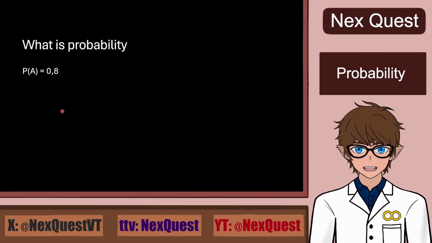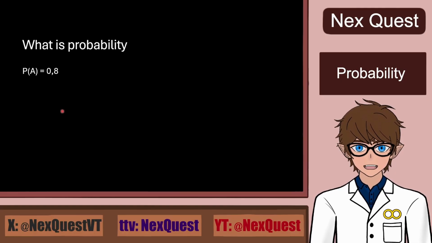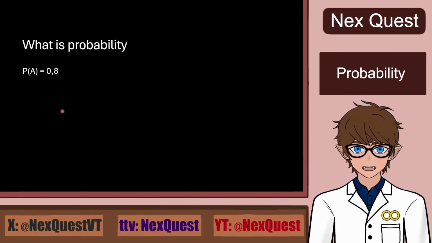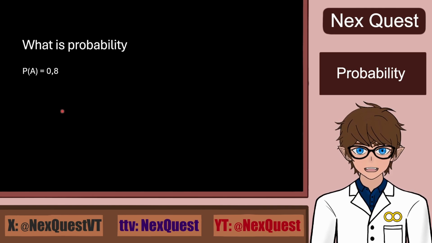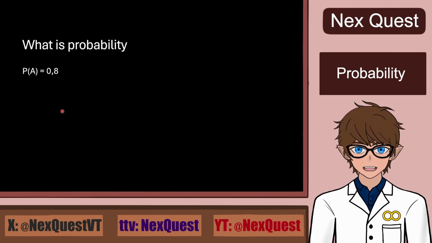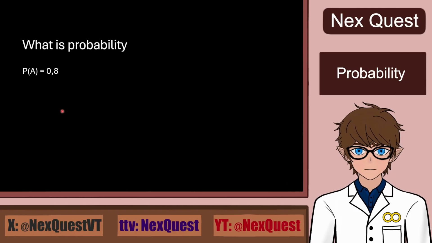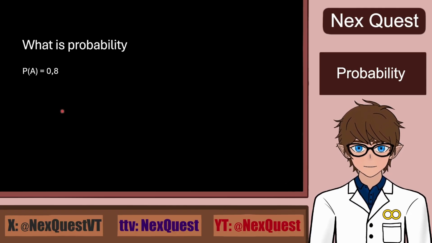So probability, what is it? It measures how likely an event is, or in other words, how often does it occur on average. Low probability does not mean impossible, and high probability does not mean guaranteed. Well, we'll see what does mean impossible and certain later on.